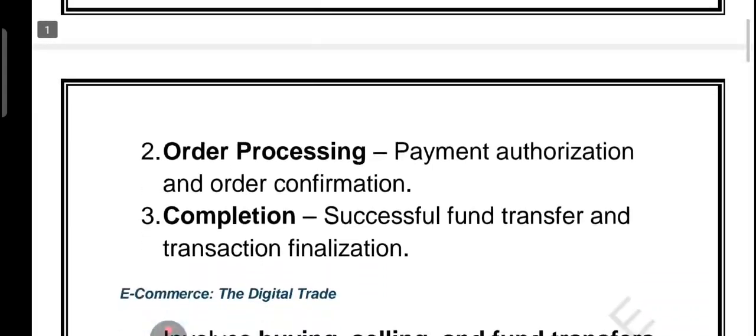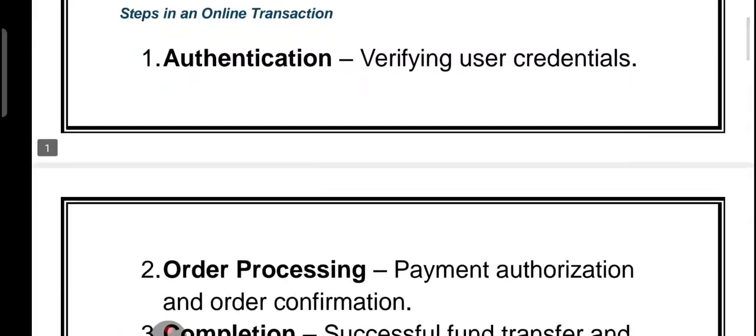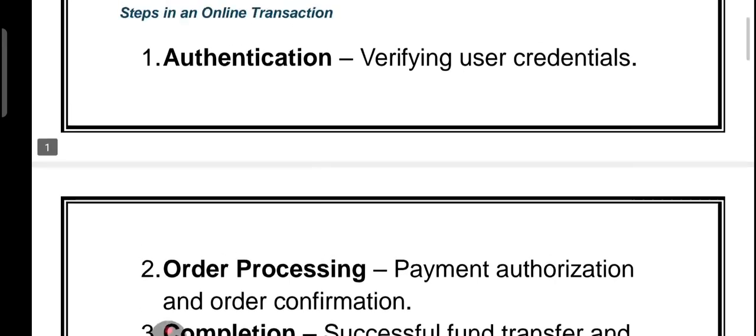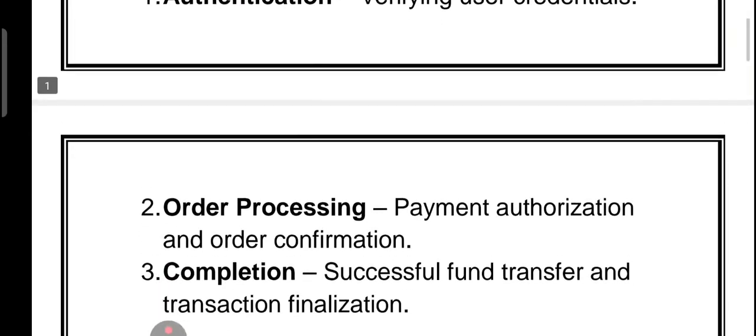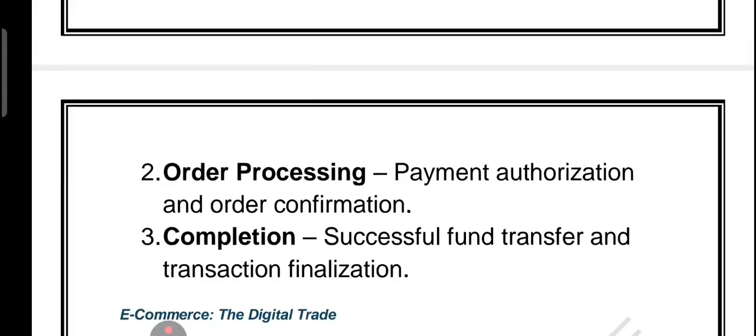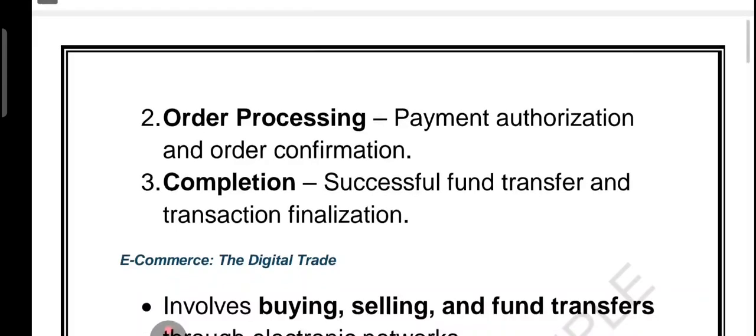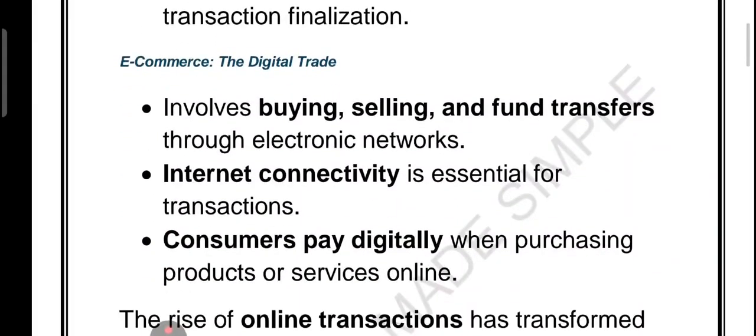So what are the steps in the online transaction? Authentication, order processing and completion. Right, these are the steps in online business. Authentication means you verify the user credentials. Order processing means payment authorization and order confirmation. That is called order processing. Completion means successful fund transfer. Right. Now, e-commerce, the digital trade.